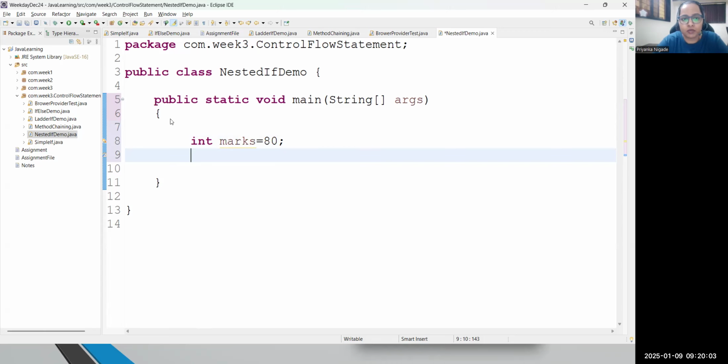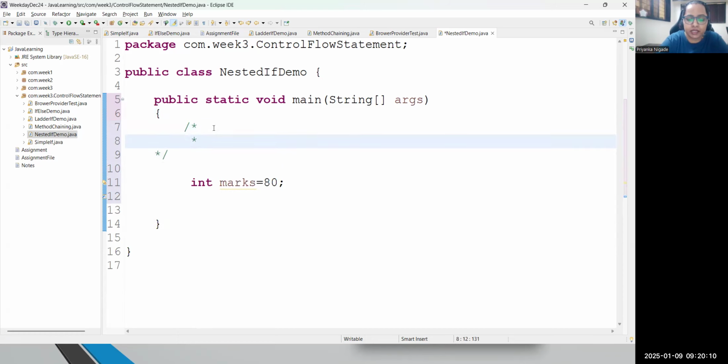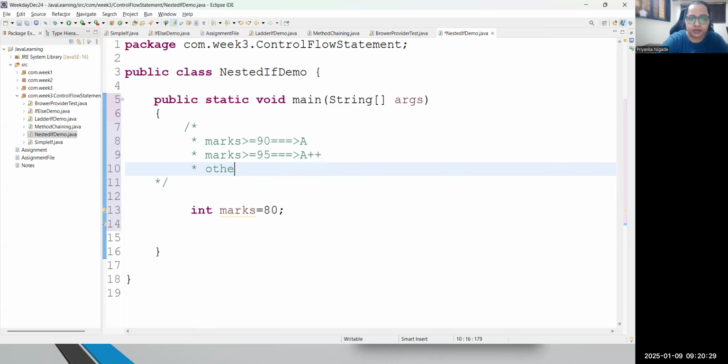And as per our condition, what was the condition? If the user has marks which are greater than 90 or equal to 90, then we should have A grade. Correct? If marks are greater than or equal to 95, then that user should have the grade A plus plus. Correct? Otherwise, the grade must be B. This is what we are expecting. So let's write our logic.